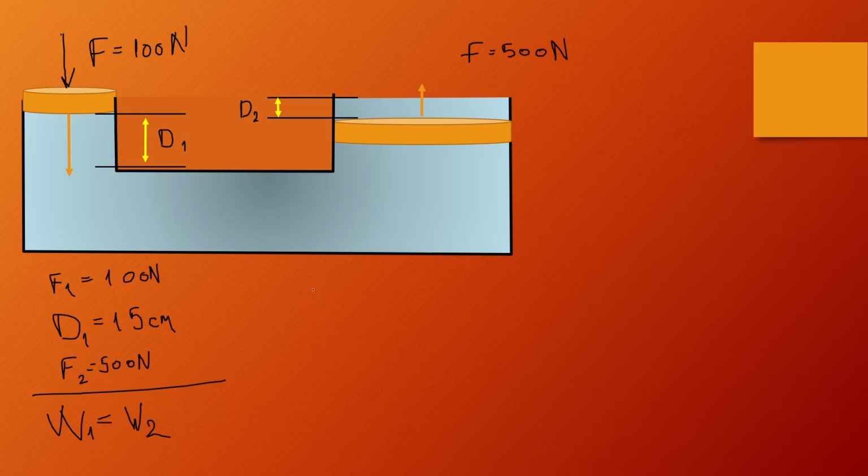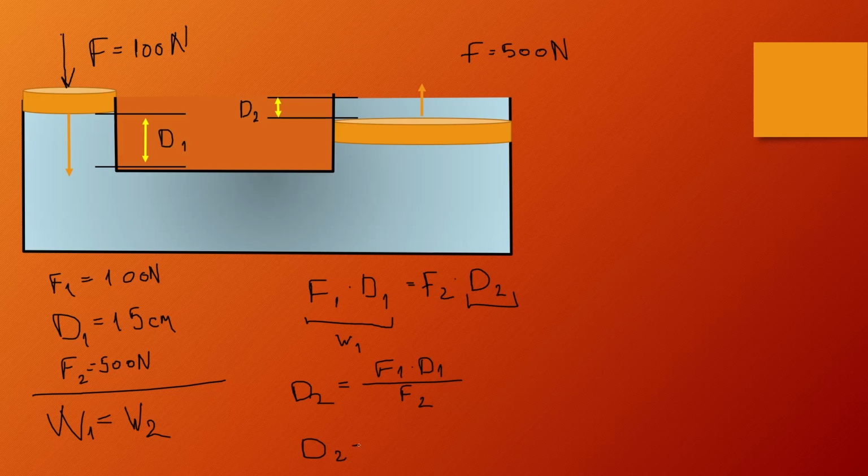So we have force 1 times distance 1. This is actually work. We said work, force times distance, is equal to F2 times distance 2. And we have to find distance 2. So distance 2 is equal to force 1 times distance 1 divided by force 2.